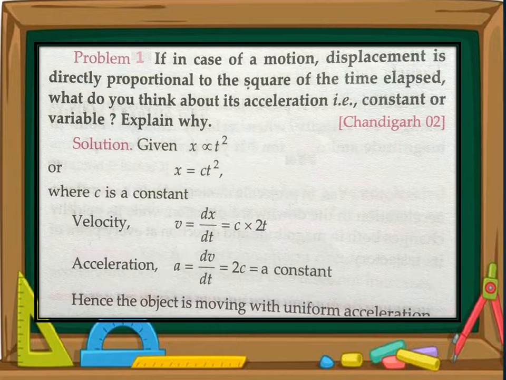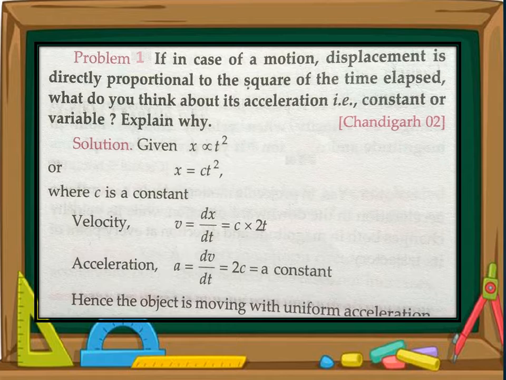Now again differentiate v with respect to time. Now you have to differentiate c into 2t. Here c and 2 are constant, and put the value of v. 2c take outside, and differentiation of t is 1, because dt by dt is 1. So acceleration comes out to be 2c.